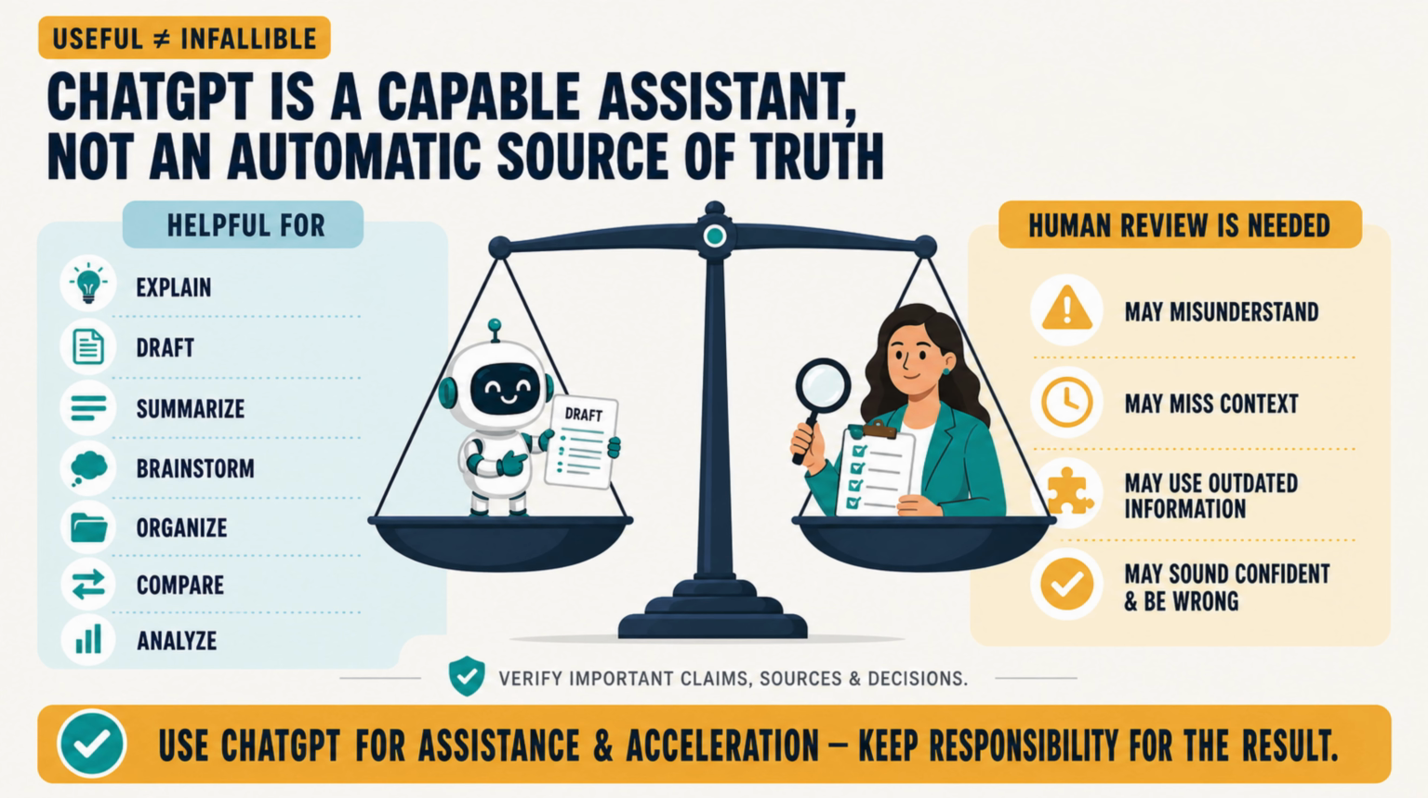ChatGPT may misunderstand the request, miss important context, use outdated information, or sound confident while being wrong. Treat the response as working material, not an unquestionable conclusion. Verify important claims, inspect original sources, and review decisions before acting. Use ChatGPT for assistance and acceleration, while keeping a person responsible for the final result.